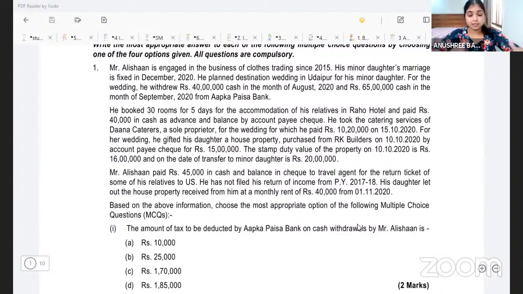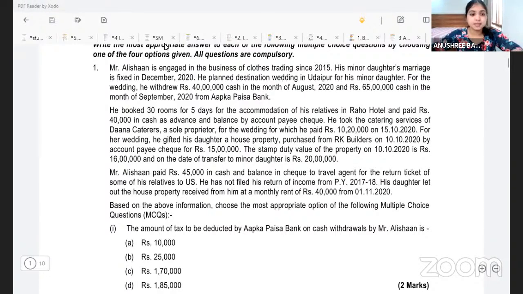Mock test paper 1, the March 2021 paper, had a lot of challenging questions, but the second mock test paper is more or less on the easier side. Some MCQ questions may be good ones, but the rest of the paper seems pretty straightforward. So let's begin, starting with the first MCQ.